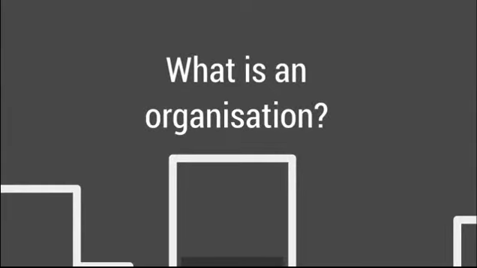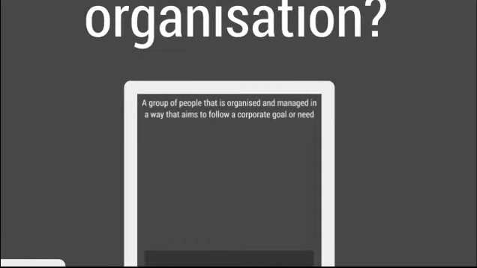You might think, this is a really basic question, I know what an organisation is. Google, for example, is an organisation and a perfectly good example. However, even while thinking we know what an organisation is and being able to think of many examples, we need a more formal, tight definition of what an organisation actually is. Therefore, an organisation is a group of people that is organised and managed in a way that aims to follow a corporate goal or need.